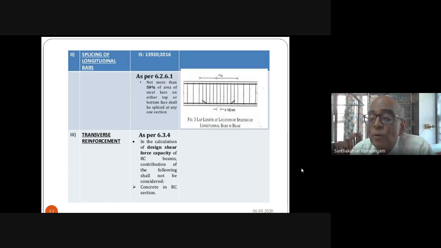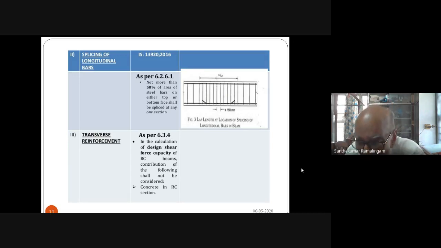Second thing, in an RC section, usually we take the concrete capacity plus the steel stirrup capacity.